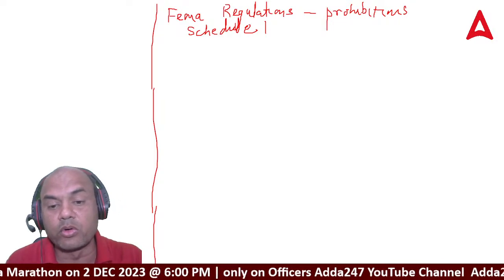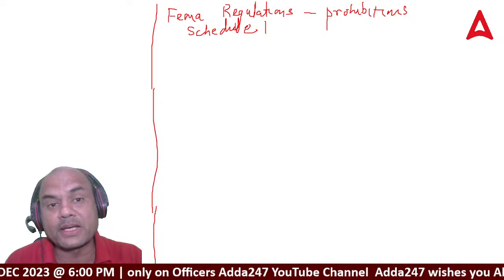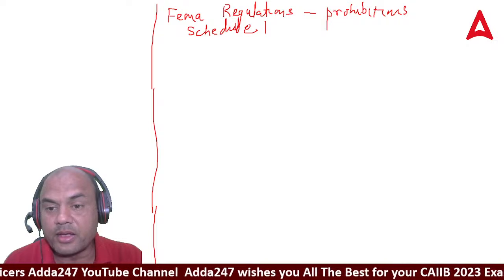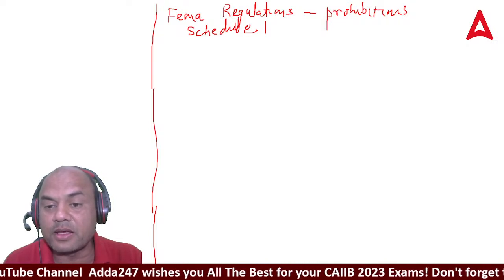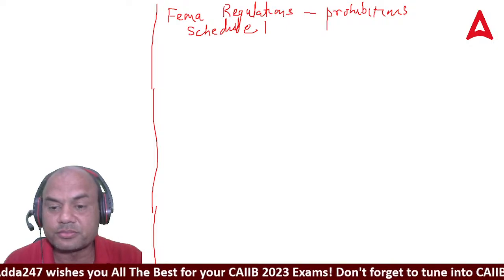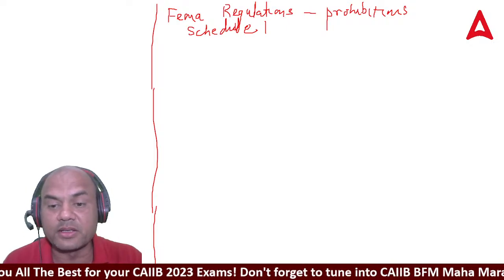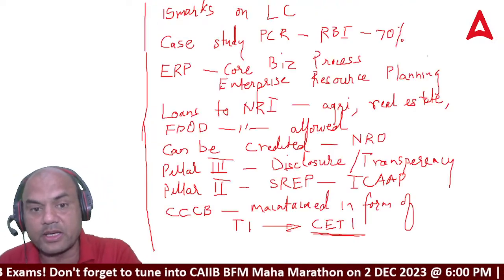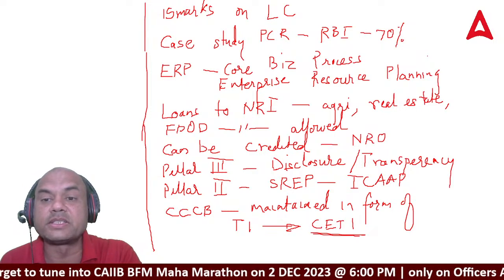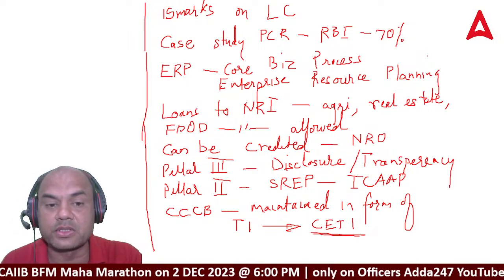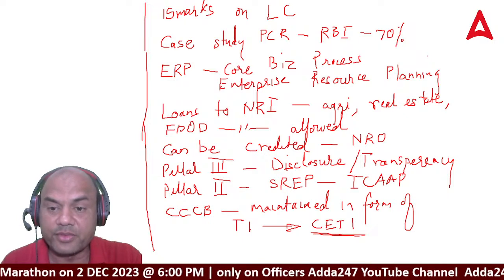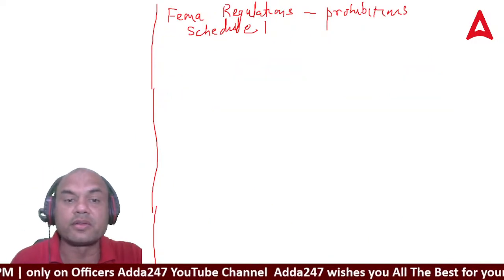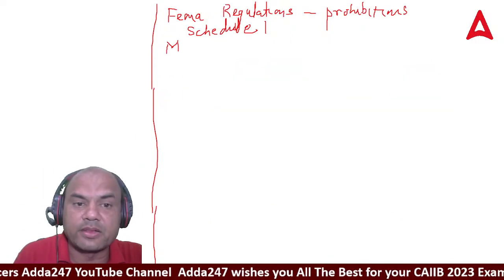Then there was one more on operational risk. Okay, PCR 70%. See here, PCR was asked. PCR is 70%. There was one question on PCR also. Got it? Then there was one question on market discipline.